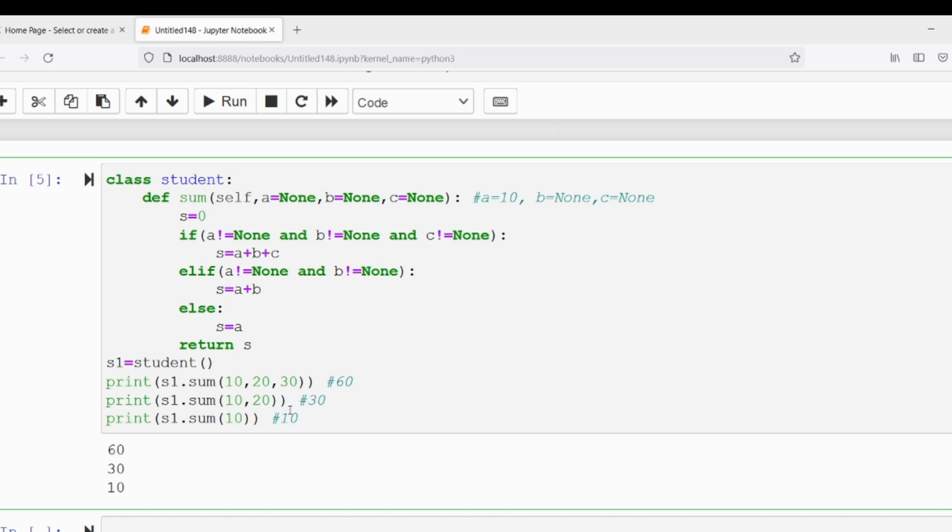I hope you have understood how method overloading can be achieved in Python using default arguments.